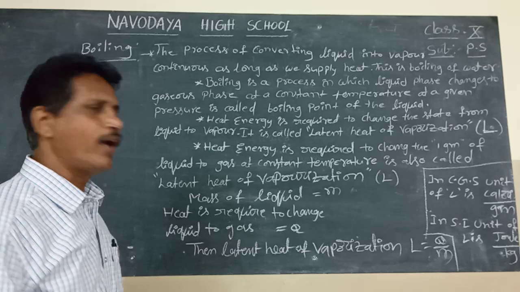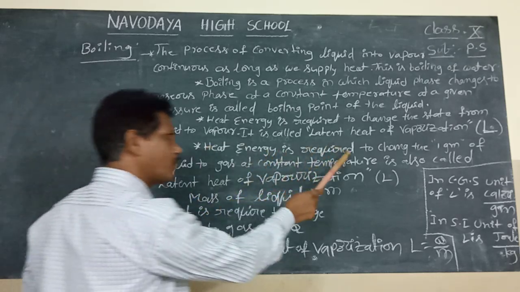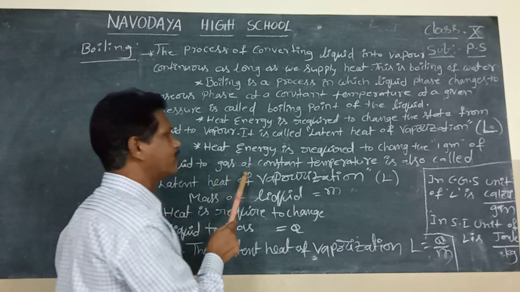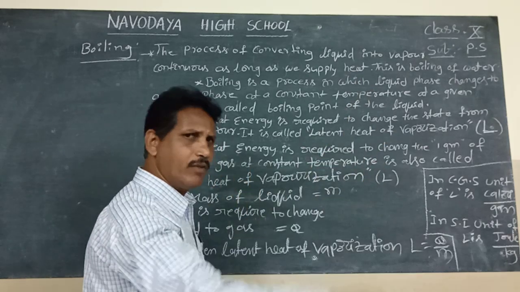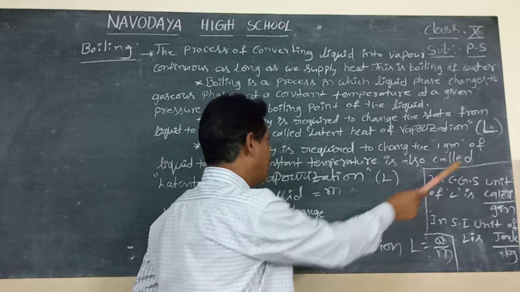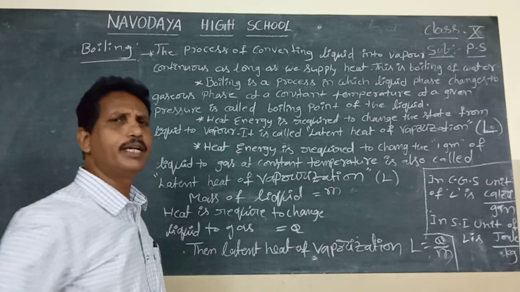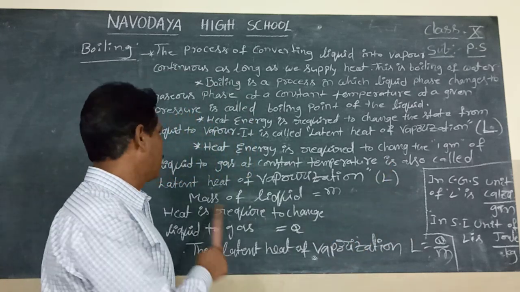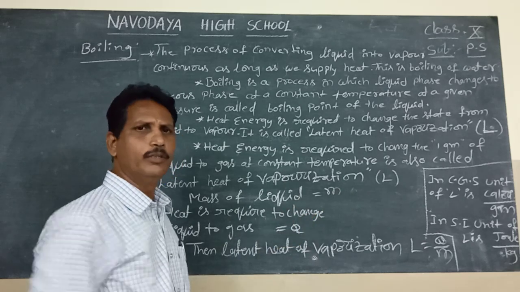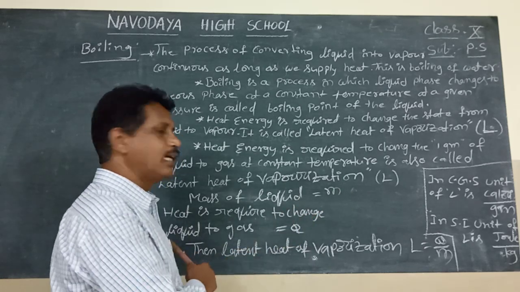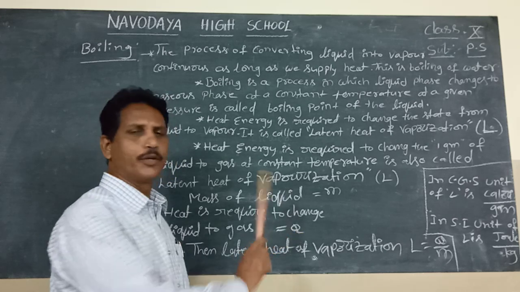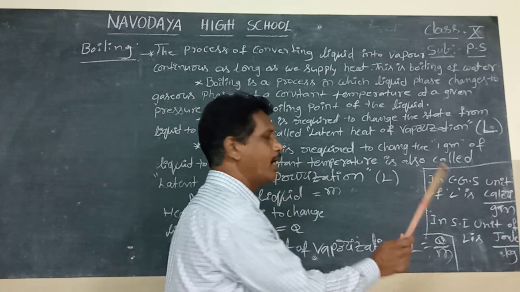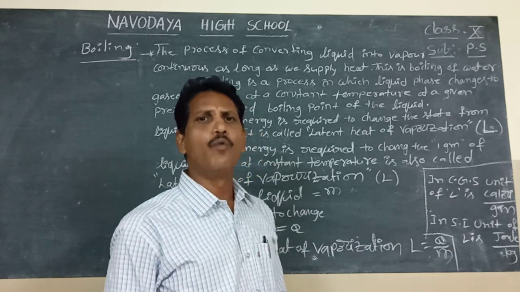The heat energy required to change 1 gram of liquid to gas at constant temperature and at a given pressure is called latent heat of vaporization, denoted by capital L. Here the mass of liquid is small m, and the heat required to change the liquid to vapor is capital Q. Then L equals Q by M. This is the formula of latent heat of vaporization.